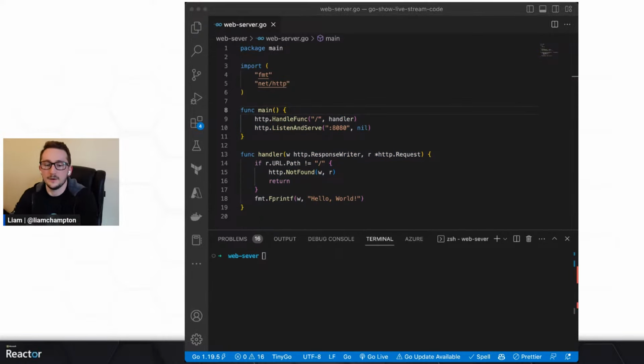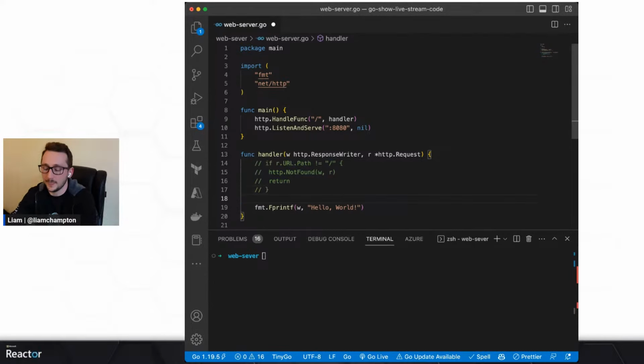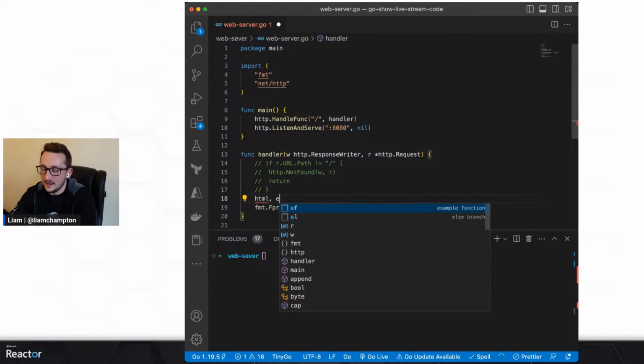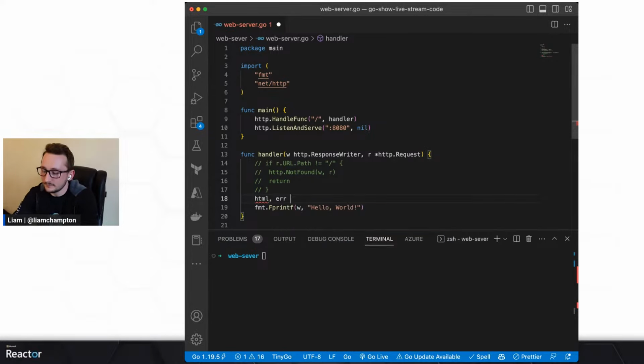Now, the only thing that I need to do is call a handler function, which will serve up a file. It involves creating a new file, which will just be in the same directory as what I already have. Let's go ahead and write a little bit of code for that to happen. Let's comment out the path validation, and let's say HTML and error. If you watch any of my Learn Go with Liam, you'll see that it's going to be a double return function. So we can have multiple returns.